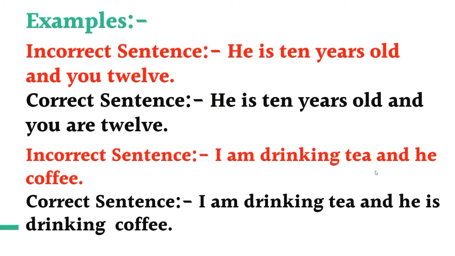I am drinking tea and he coffee. So here I and he are different, and they also take different verbs and different auxiliaries. So what will we do? We will use different and separate auxiliaries for both I and he, and the correct sentence will be I am drinking tea and he is drinking coffee.